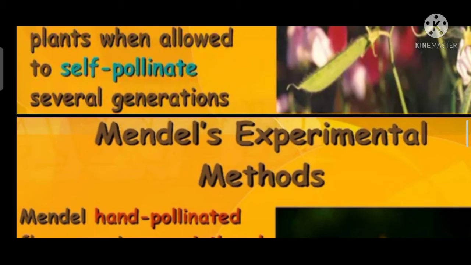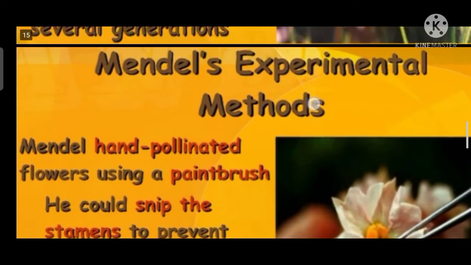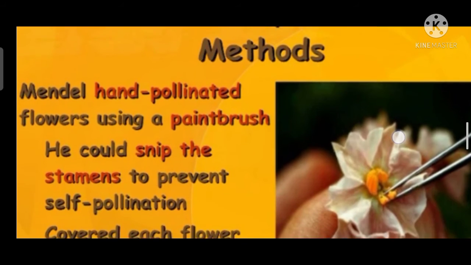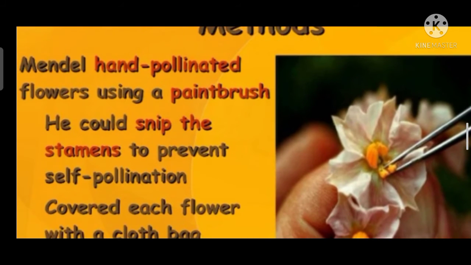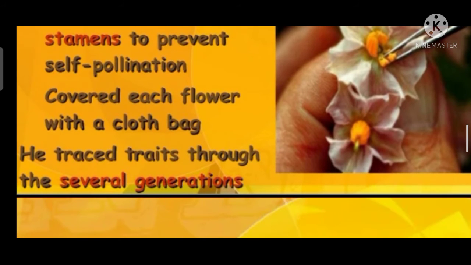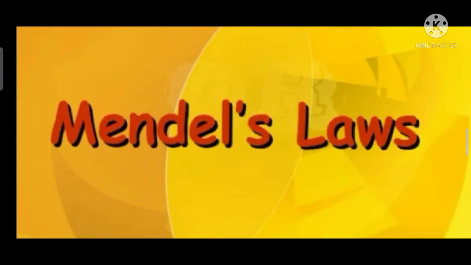He was able to find out which traits came from which plant pairs. Mendel hand-pollinated flowers using a paintbrush. He could snip the stamens to prevent self-pollination and covered the flower with a cloth bag. He tracked the traits through several generations.